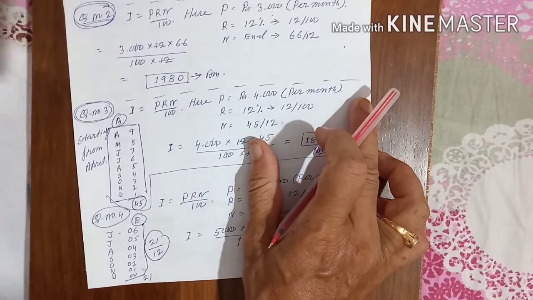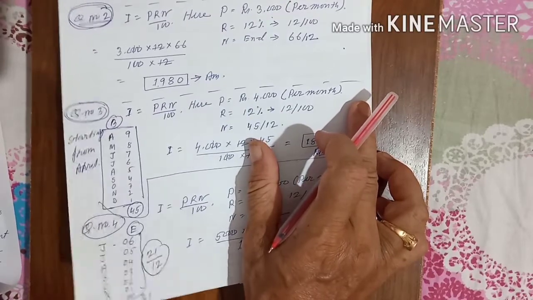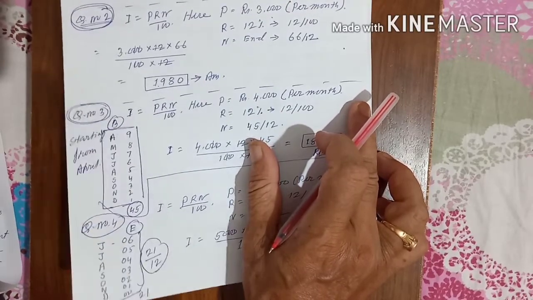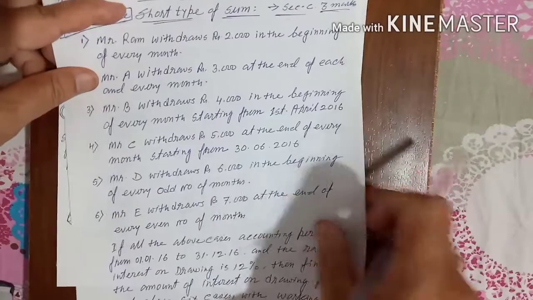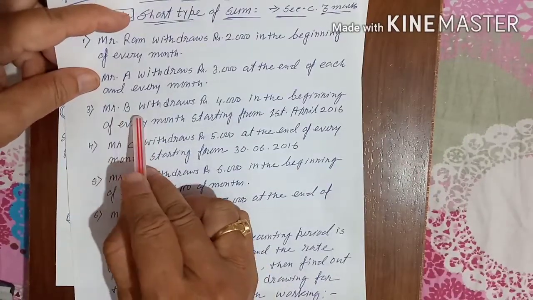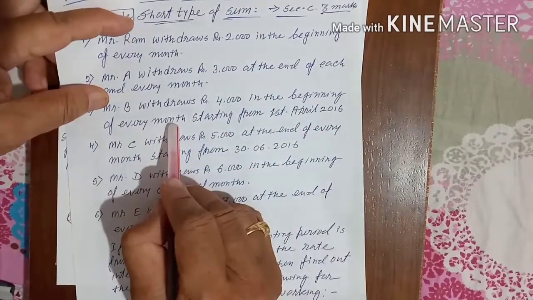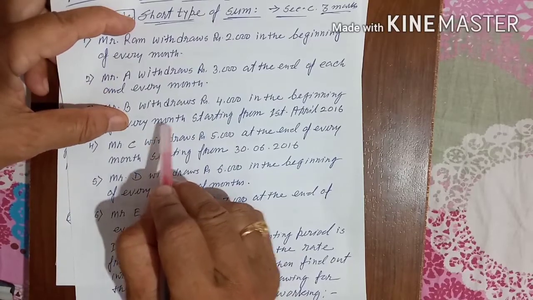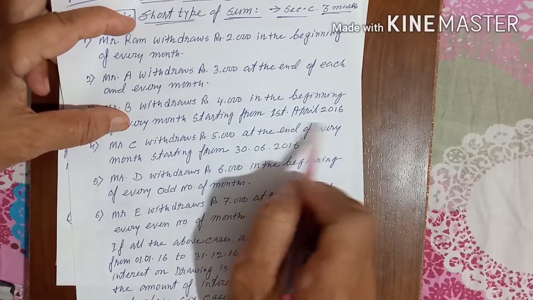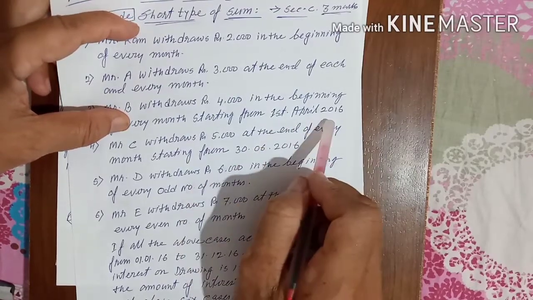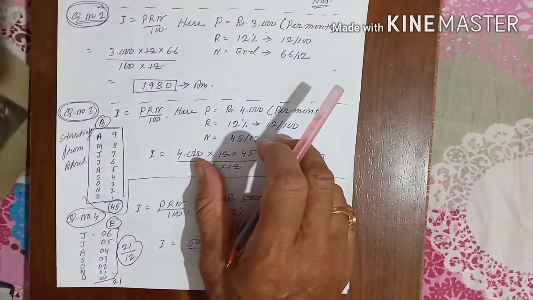In question number 3, it is given that Mr. B has withdrawn rupees 4000 in the beginning of every month starting from 1st April 2016. Once again, follow the question. Mr. B has withdrawn rupees 4000 in the beginning of every month, but it was not started from 1st January. It was started from 1st April. This type of question you will not get from anywhere, so let me explain how we will solve questions like these.